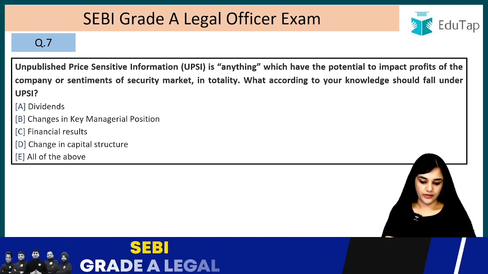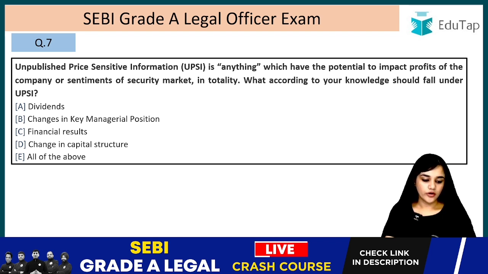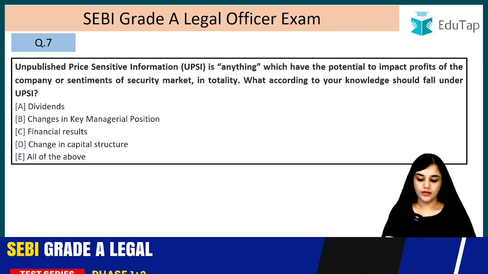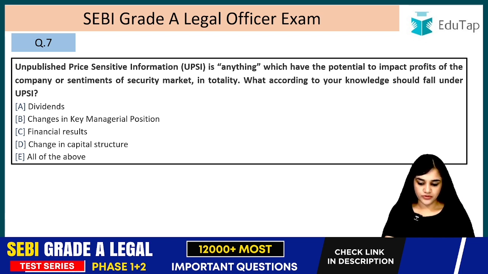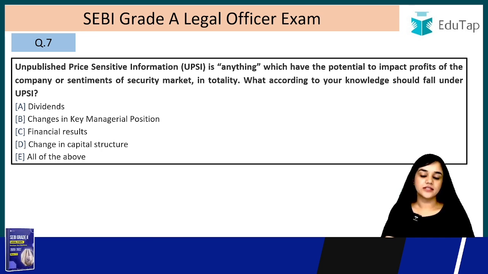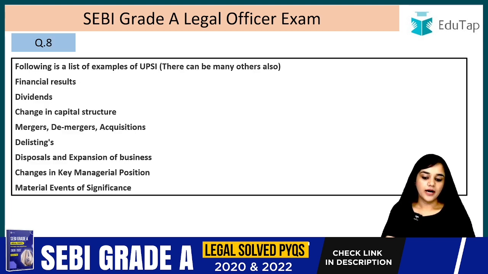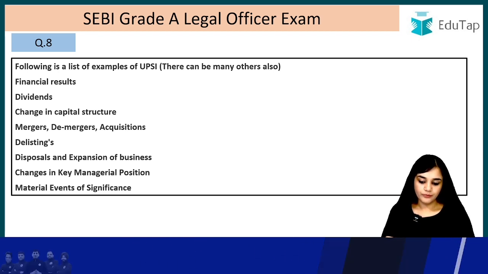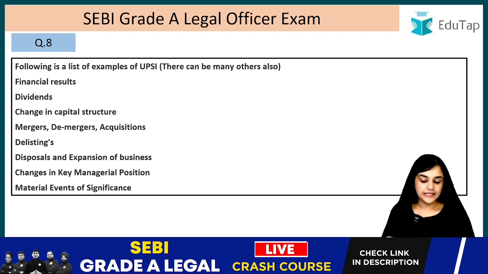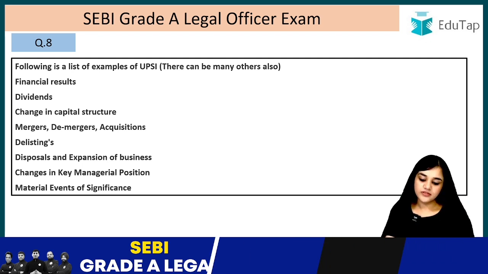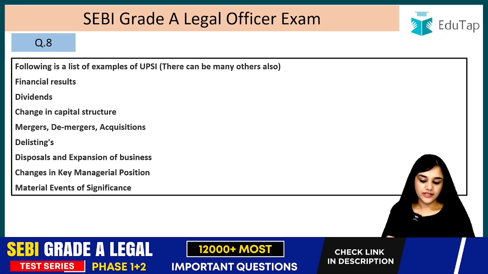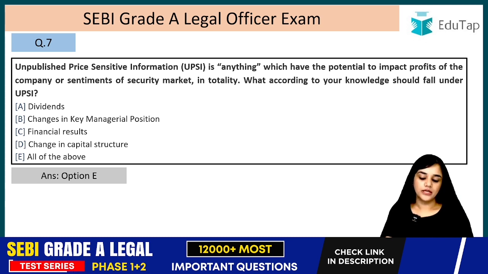Question number 7. Unpublished price-sensitive information is anything which has the potential to impact profits of the company or sentiments of the security market in totality. What, according to your knowledge, should fall under the UPSI? The dividends, changes in key managerial position, financial results, change in capital structure, all of the above. The answer is all of the above. Some other examples are financial results, dividends, change in capital structure, merger, demerger, acquisitions, delisting, disposal and expansion of business, changes in key managerial positions, material events of significance. So any of these can be termed as UPSI. Answer is option E, all of the above.